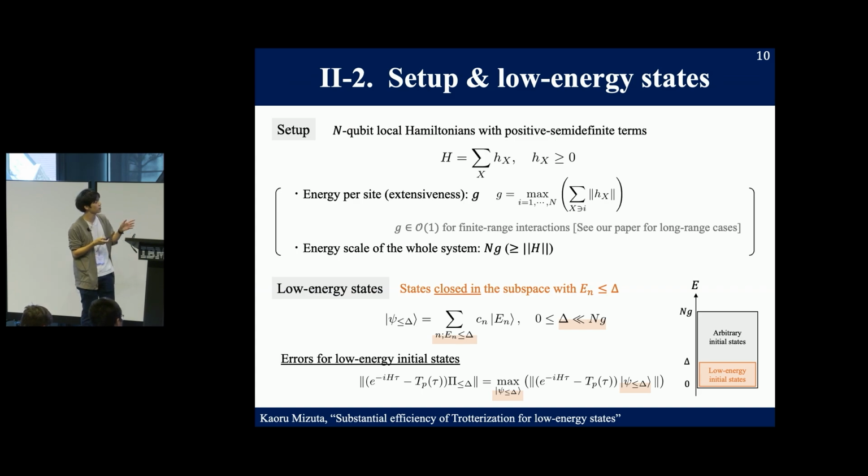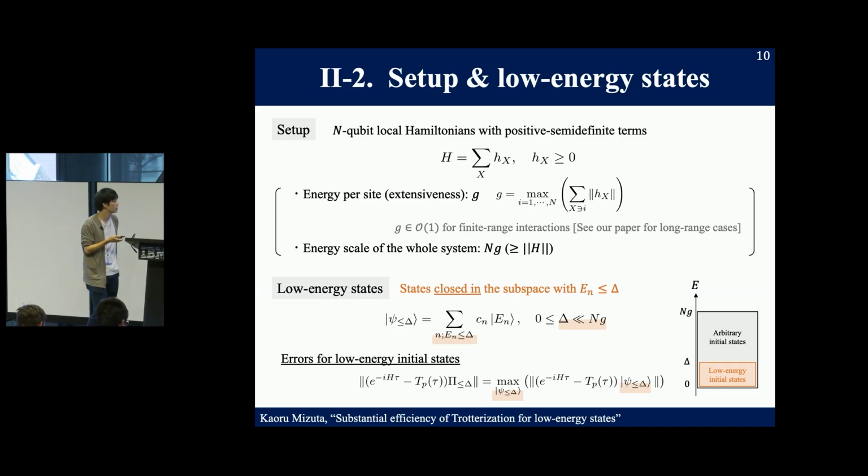Namely, we consider initial states written as a superposition of energy eigenstates whose energy eigenvalue E_n is smaller than a certain value delta. And we mean low energy by the fact that the initial state energy delta is much smaller than the maximum energy scale of the whole system, nG.